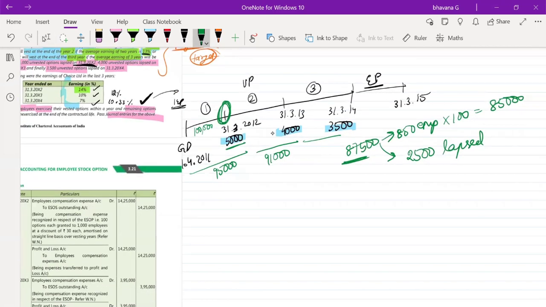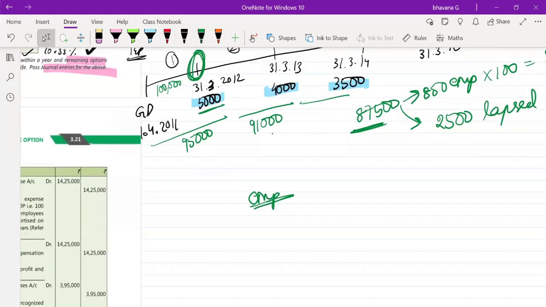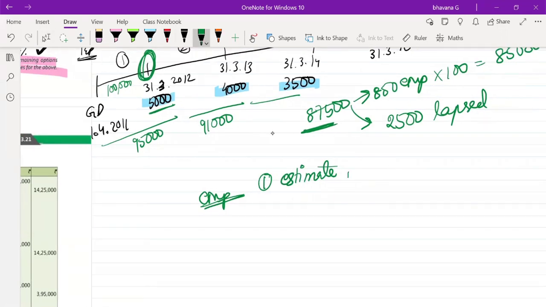So regarding employees, always remember, there might be a confusion in the exam, which many people have, which I also had. So that's why I'm telling you. Regarding employees, the points you have to remember: point number 1, if there is any estimate that by this year this many employees will be gone, take that estimate into consideration.